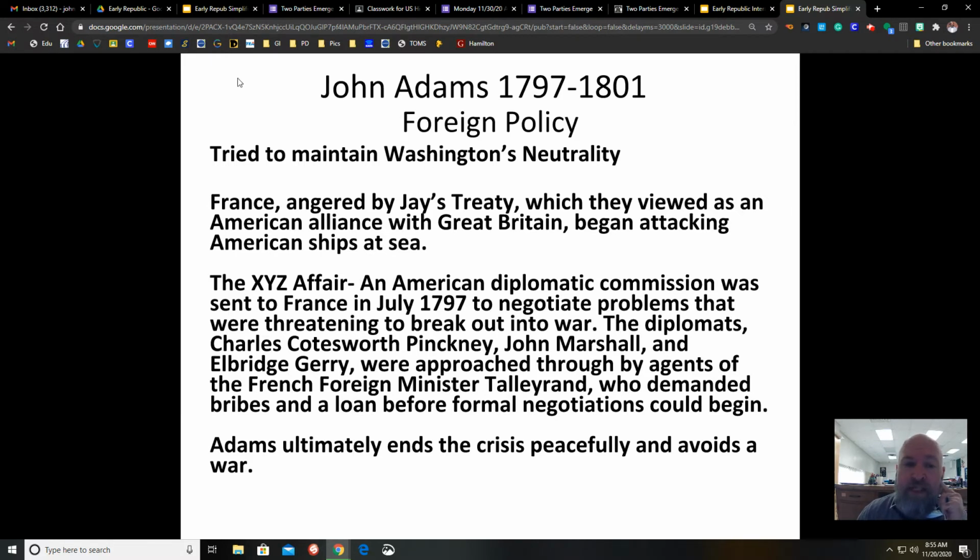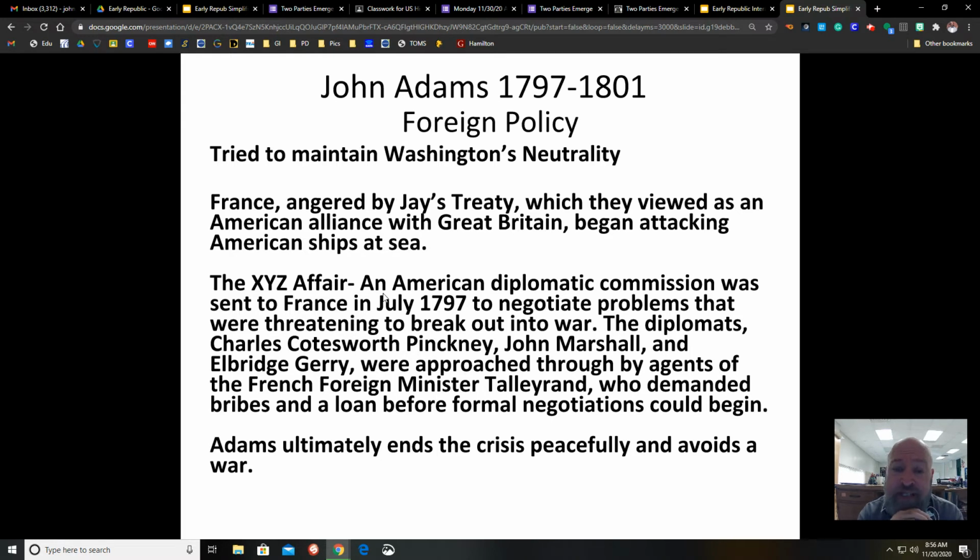But remember we said before Thanksgiving, France was mad about Jay's treaty. So they started attacking American ships. Now, they did a little bit before Washington left office, but they really didn't want to mess with Washington. But the French view John Adams as weak. So as soon as Washington's gone, French attacks on American ships step up, okay? So that's going to create a crisis.